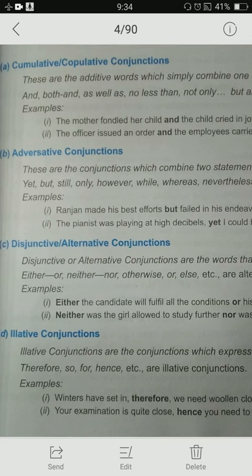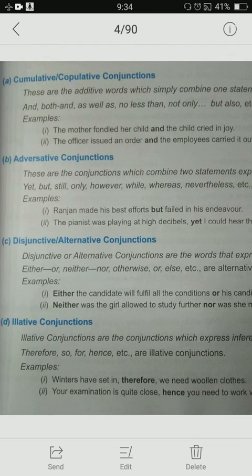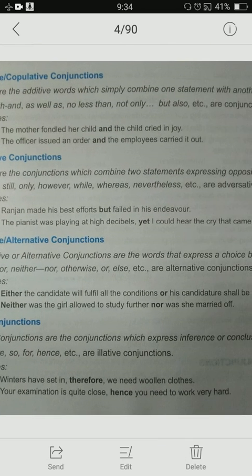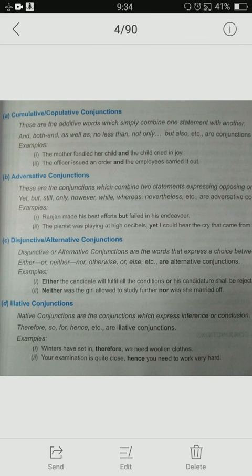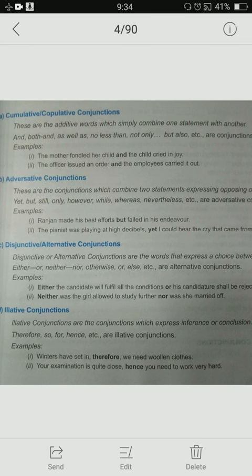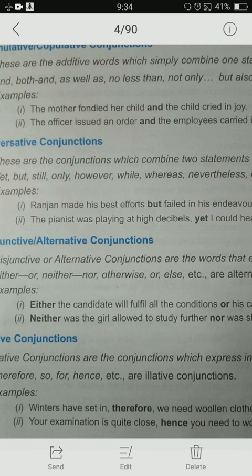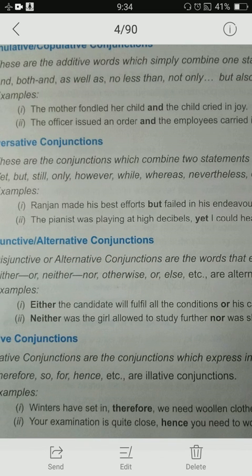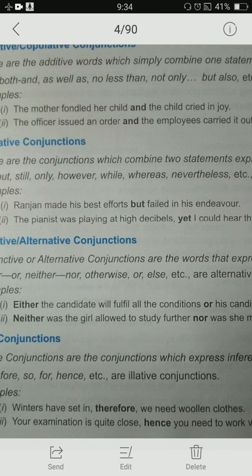Cumulative or copulative conjunctions simply combine one statement with another statement. The whole statement is combined, not a single part. For example: The mother fondled her child and the child cried in joy.